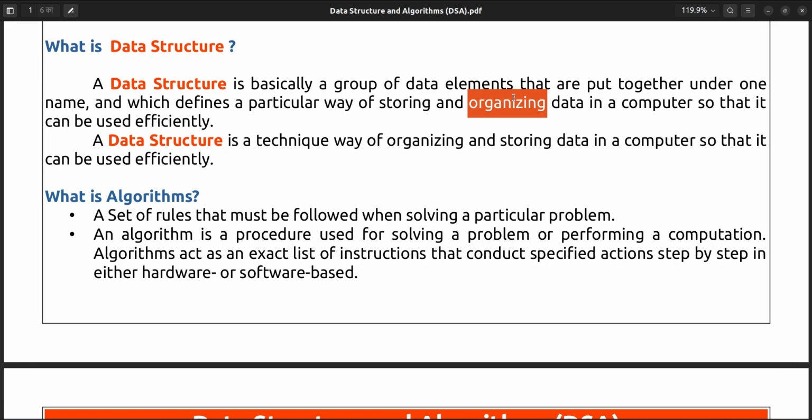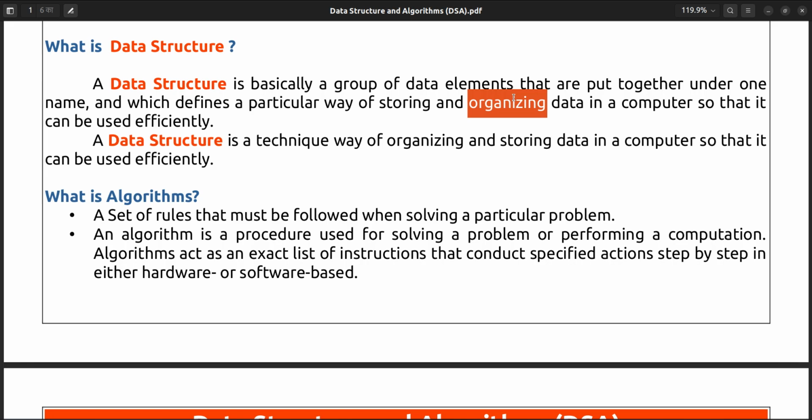What are those four operations? Insertion, you can add the data. Deletion, you can delete the data. Updation means you want to update the data, and access or read to get the data. So get, add, update and delete. These four are called operations.